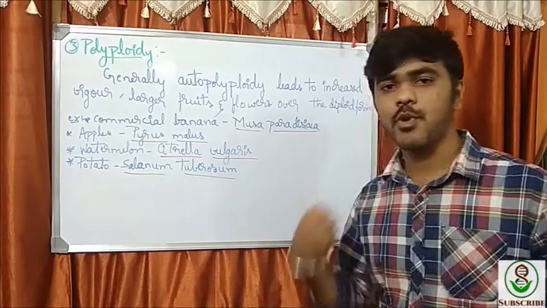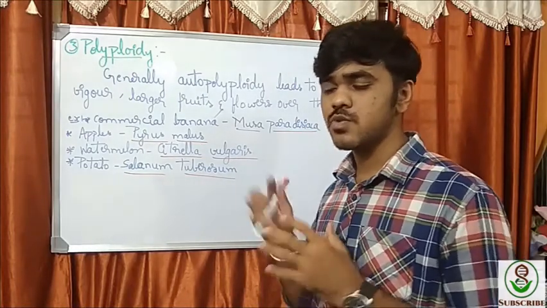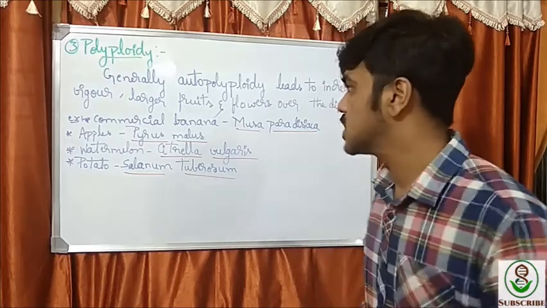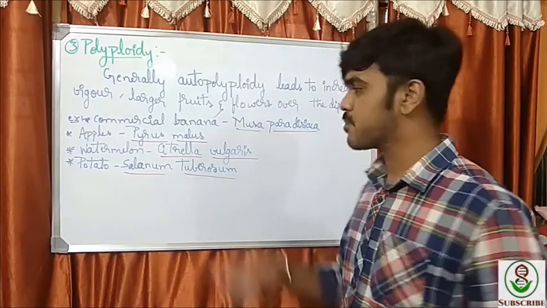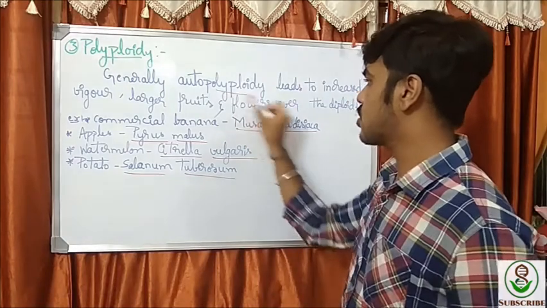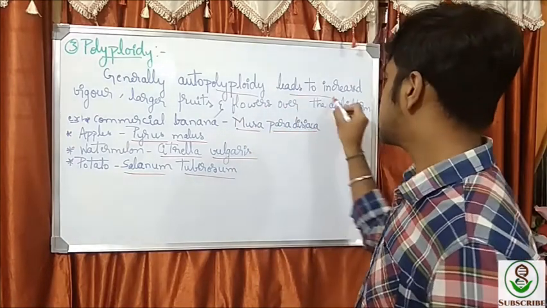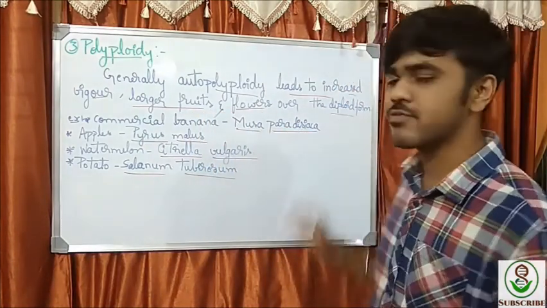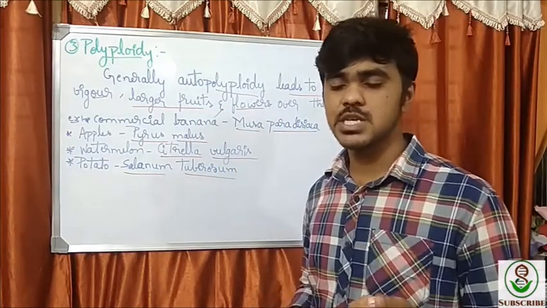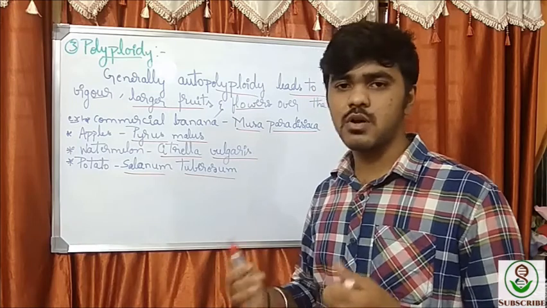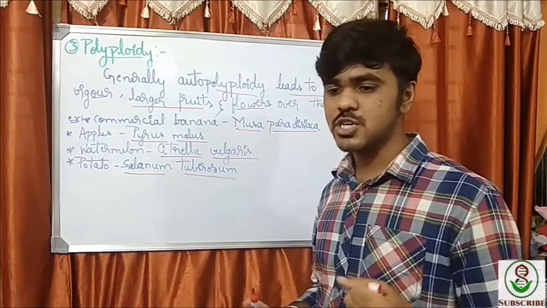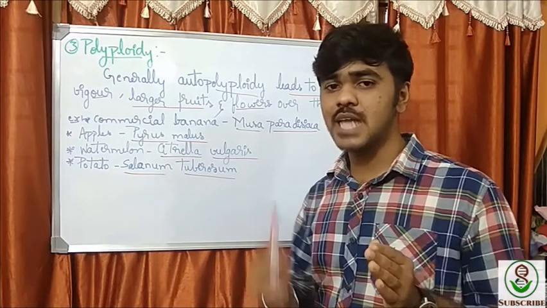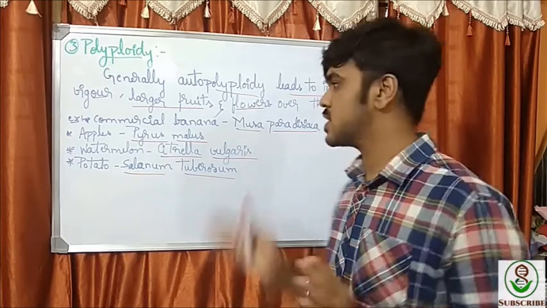Next comes the polyploidy condition. This is also one of the important characters responsible for variations. Generally, autopolyploidy or autopolyploids lead to increased vigor, larger fruits and flowers over the diploid form. See, in a plant species, there is a diploid and a tetraploid or triploid form. In such a condition, the polyploids are more vigorous than the diploid form.